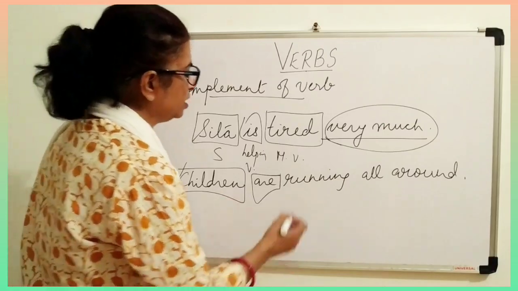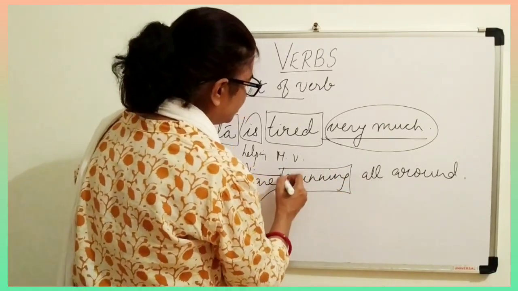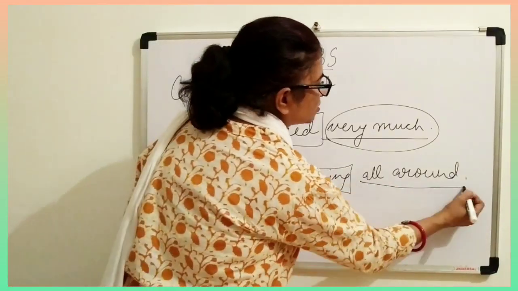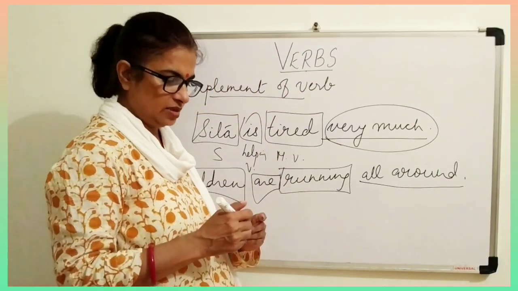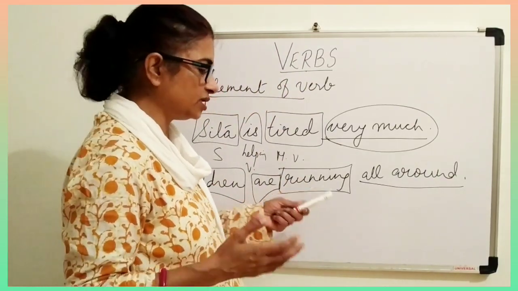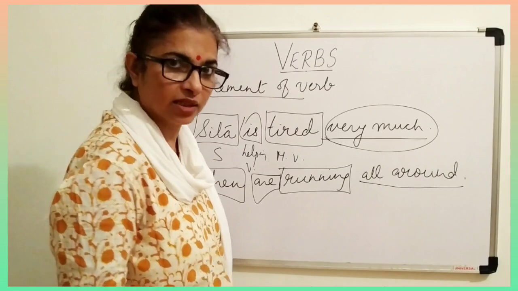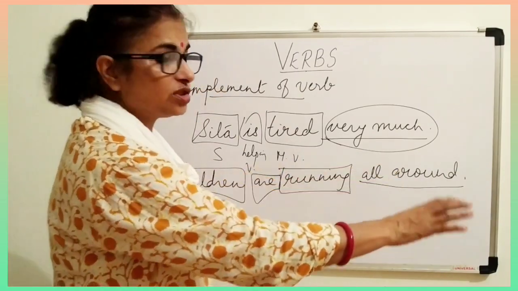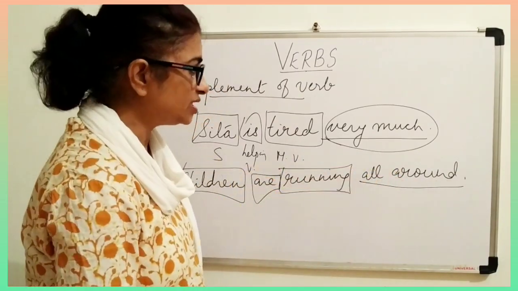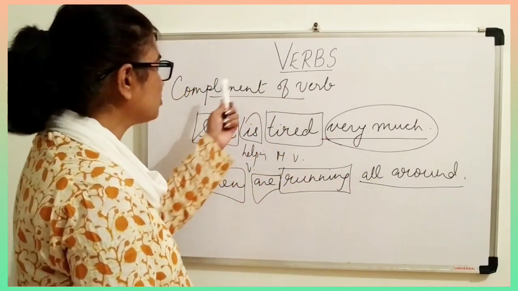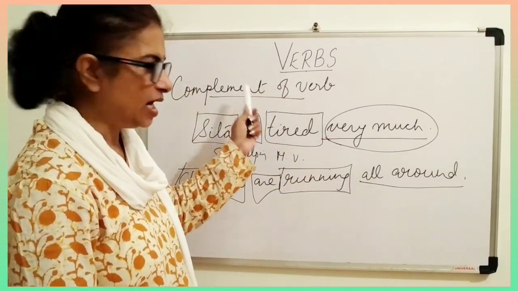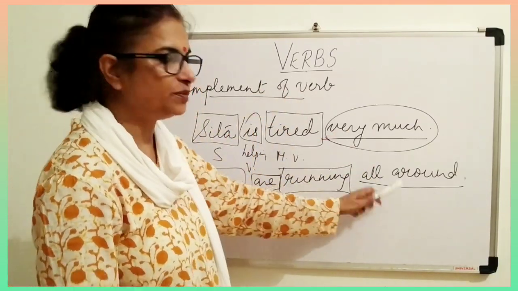Running is the main verb. And what is all around? It is not a noun. It is not the name of any person, place, animal or thing, isn't it? So it is not a noun. It is not even a pronoun. So what is it? It is something. This is complement of verb. I think now you must have understood what is complement of verb.